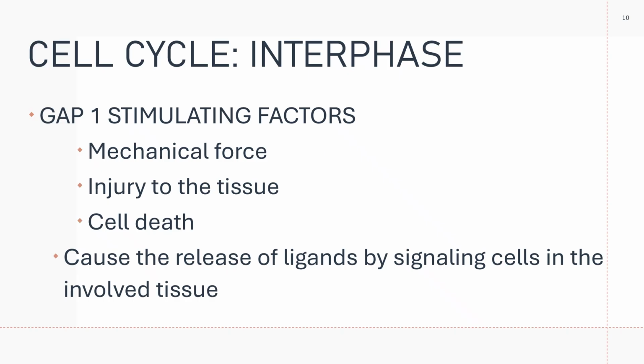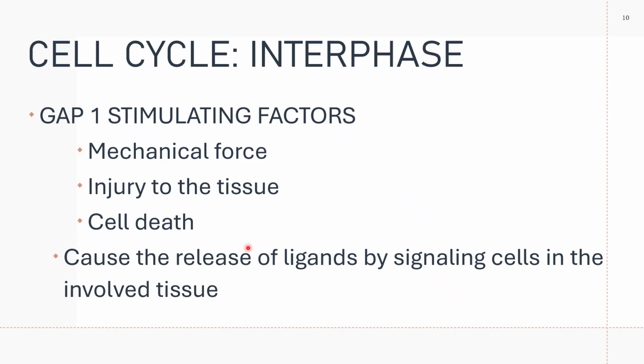Okay, let's take a look at your G1 stimulating factors here. Please note that you have three listed here. These are the factors that stimulate the cell to go to G1. Number one, mechanical force or mechanical trauma to the cell, of course. Then, injury to the tissue.